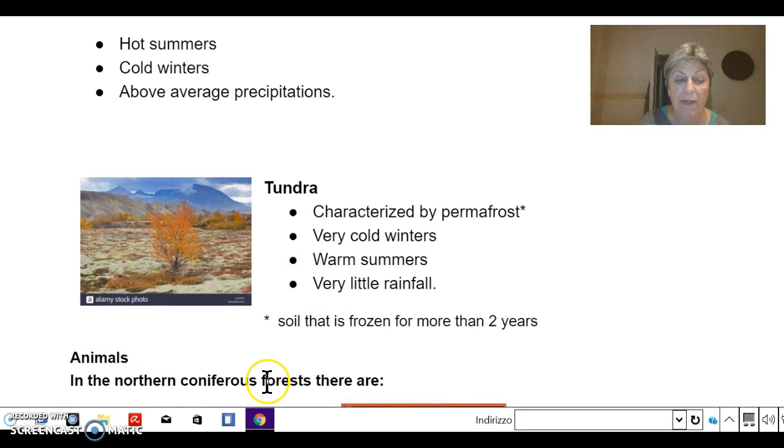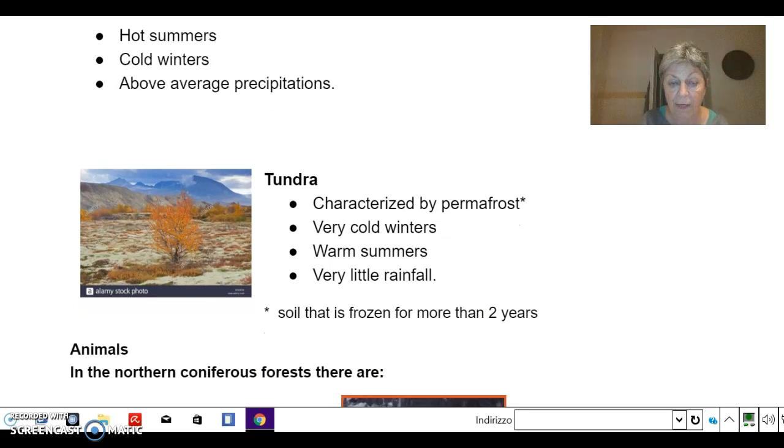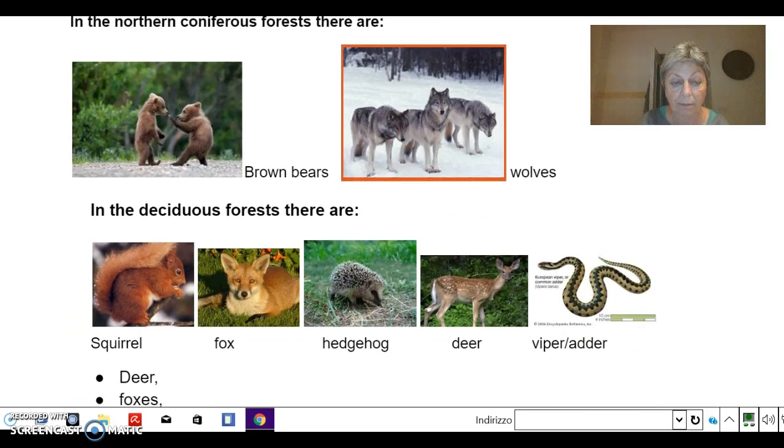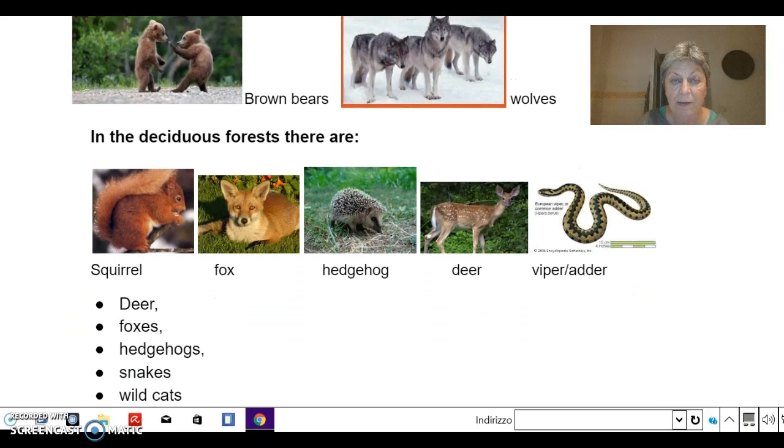Animals in the northern coniferous forests. There are brown bears and wolves. In the deciduous forests, there are deer, foxes, hedgehogs, snakes, wildcats, squirrels.